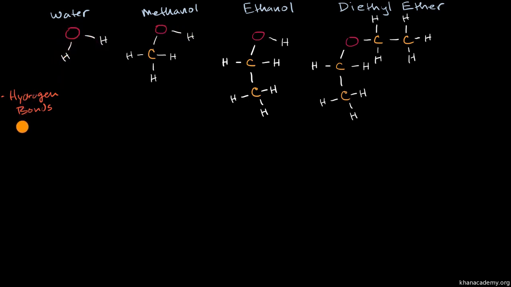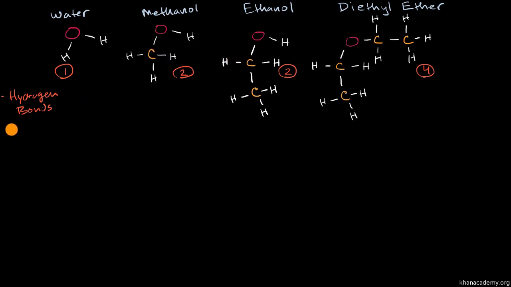So if I had to rank the hydrogen bond contribution to the intermolecular forces, I would put water as number 1 because it can form the most hydrogen bonds. I would put methanol and ethanol as a tie for second, and then I would put diethyl ether last because it can't form hydrogen bonds. So just looking at this, I know that water is going to have the highest boiling point, diethyl ether is going to have the lowest boiling point, but what about the difference between methanol and ethanol? We could think about other types of dipole forces, but not a lot that you could intuit just by eyeballing them. They might actually have similar dipole moments on a molecular basis.